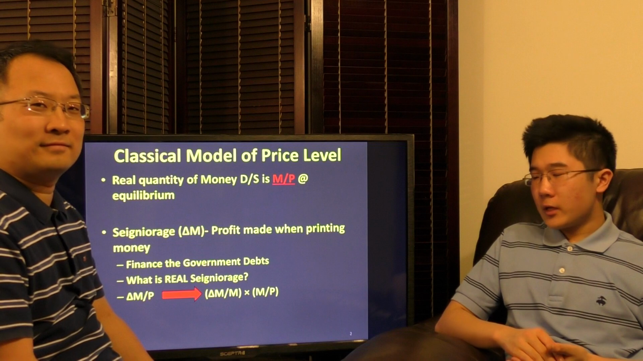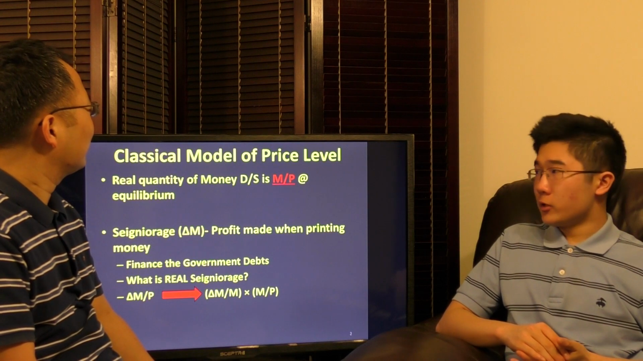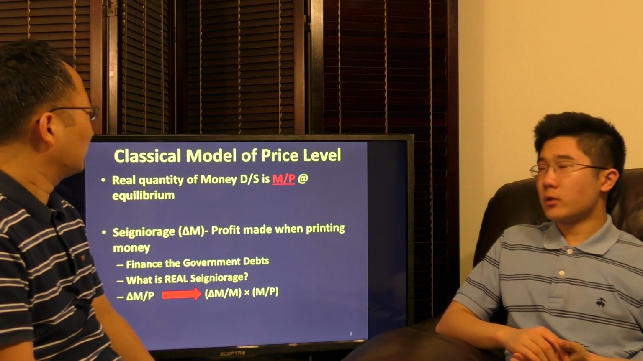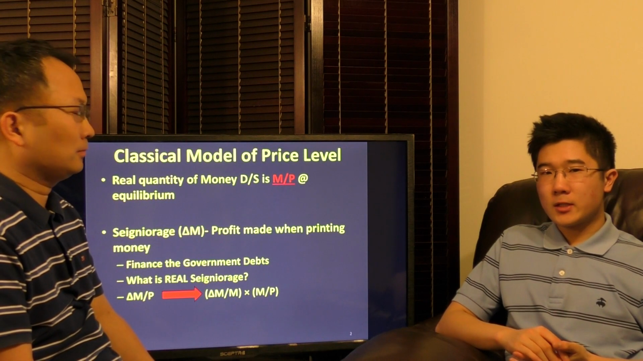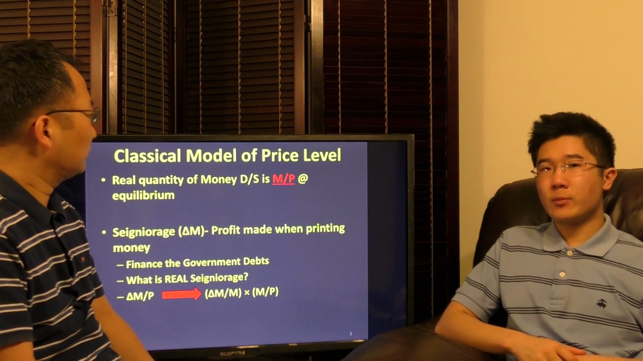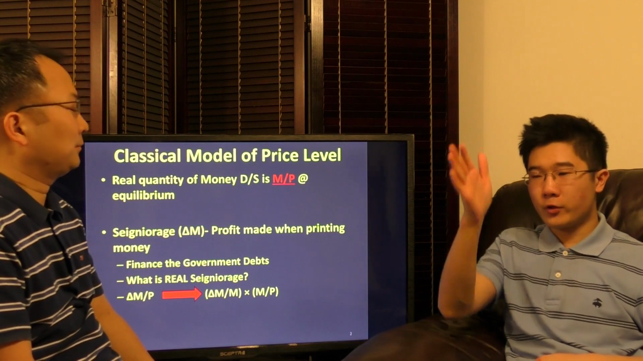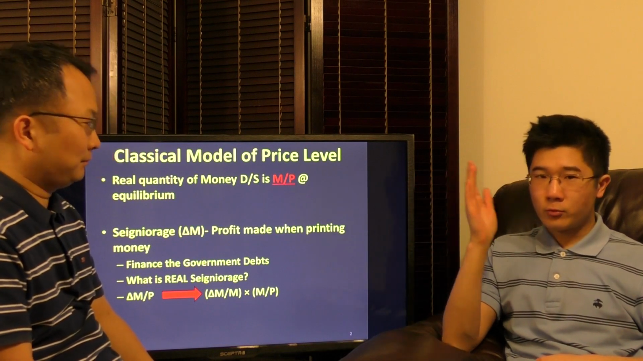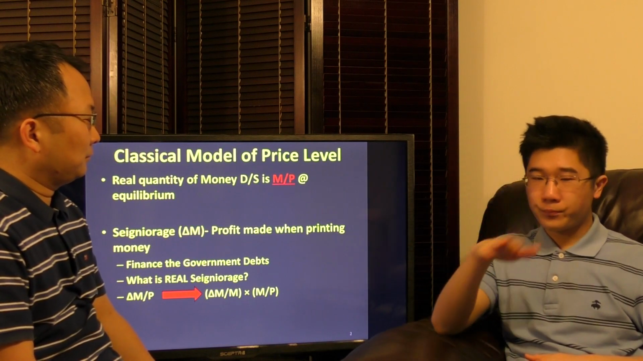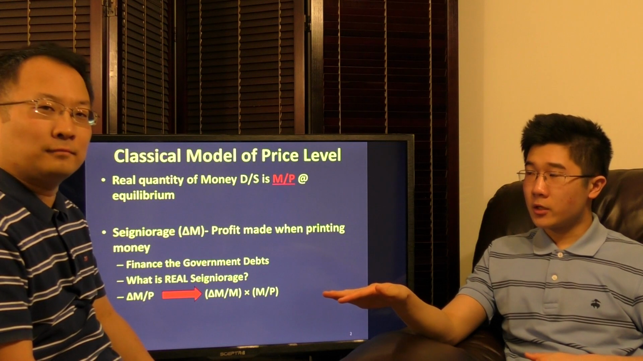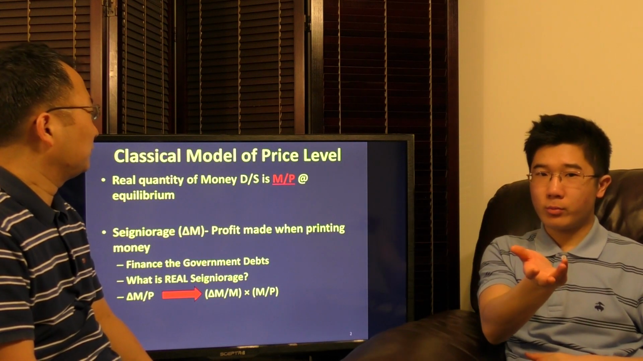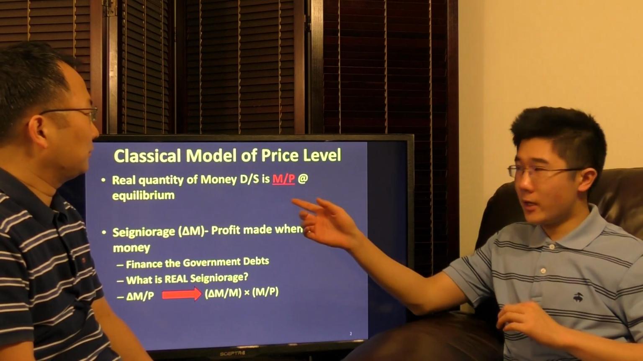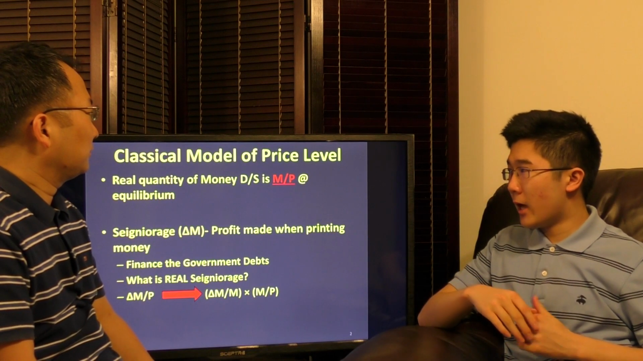Okay. So look at the classical model price level we talked about earlier. The real quantity of money demand supplied is M over P, money supply over price, at the equilibrium. Basically, it's the same thing as we see in the liquidity preference model, where we see the vertical money supply curve dictated by the Fed's policies, meeting with the nominal money demand curve, and then horizontally we see the price level at equilibrium. But the real quantity of money demand supplied is money supply over price, M over P, at equilibrium.